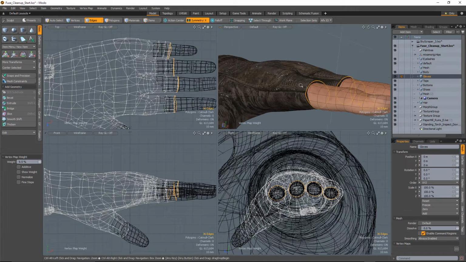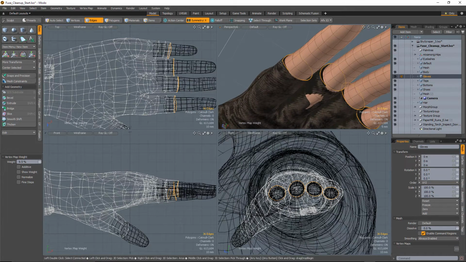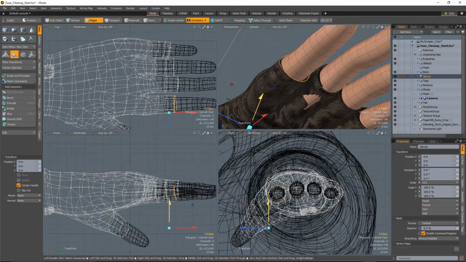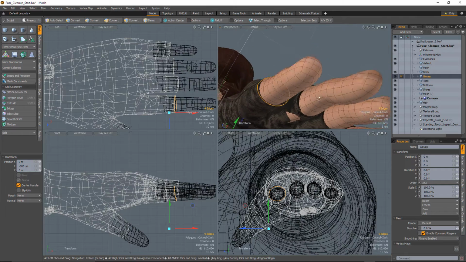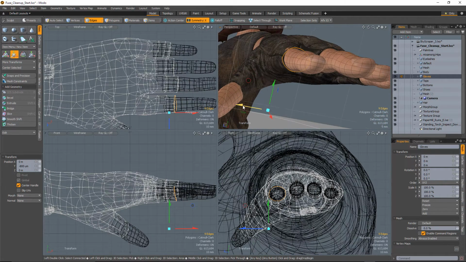Now, you'll notice here, once we've made these changes to subdivision surfaces, you may get some minor errors in your meshes where it starts to pull away from the character a little bit. So you may need to go ahead and just make a few little tweaks. Like I'm going to adjust these fingers just a little bit here.